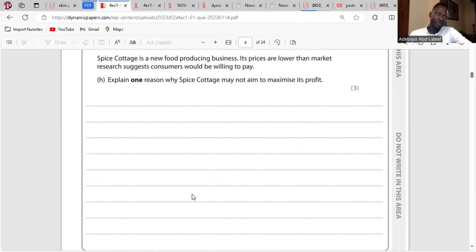You see how I wrote it now? It charges a lower price because it's a new business. So its objective might not be to make profit, rather to survive. Survival means you might be able to attract more customers. Your revenue will increase, not your profit, and that will help you to retain customers and survive. Okay.